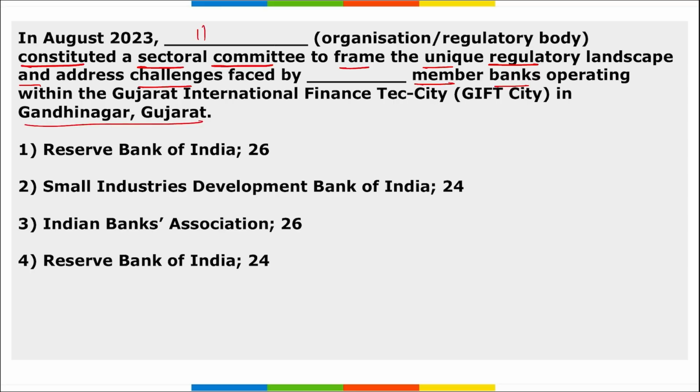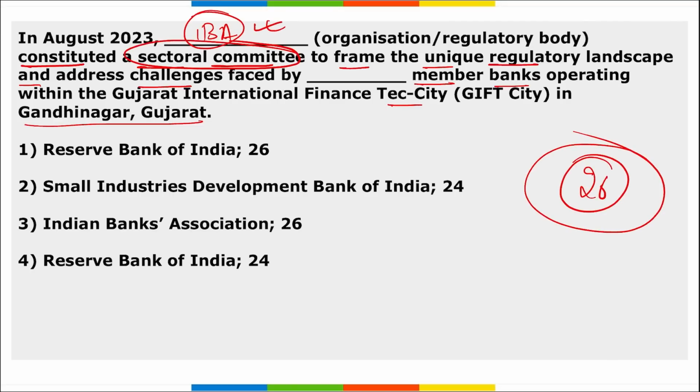So remember IBA, the Indian Banks Association, recently constituted a sectoral committee that was framed to handle unique regulations focusing on solving the problems of the banks specifically of GIFT city Gandhinagar, Gujarat, right? And this sectoral committee that was set up by IBA consists of 26 members. I repeat, IBA will be setting up this sectoral committee that consists of 26 members.